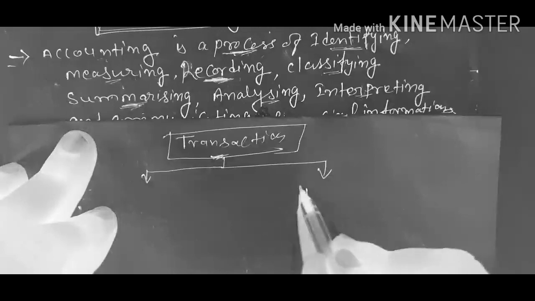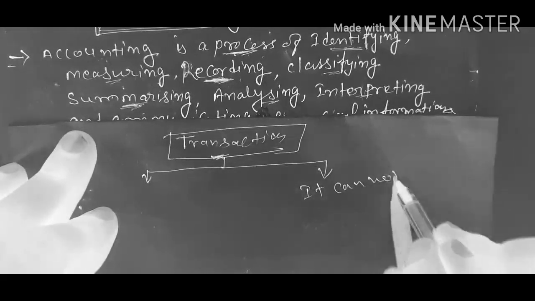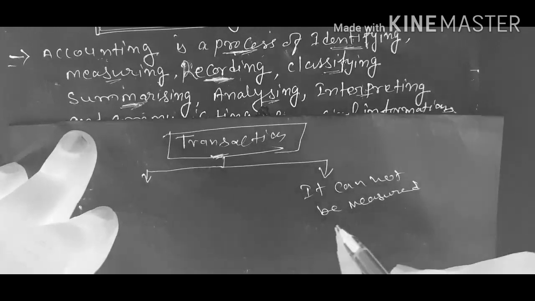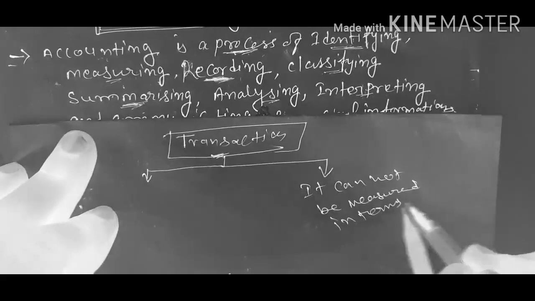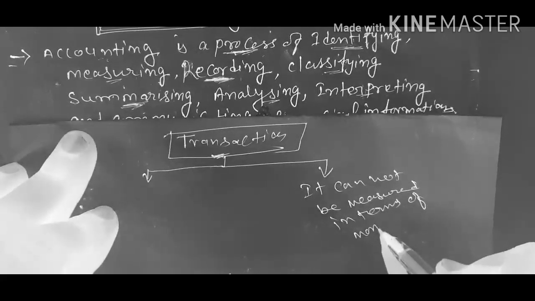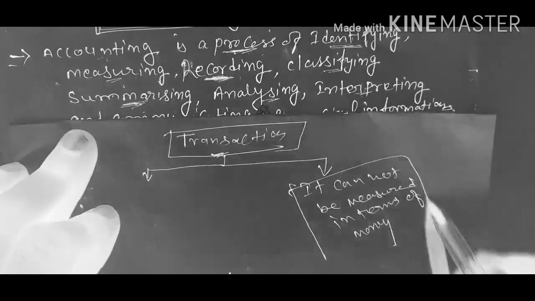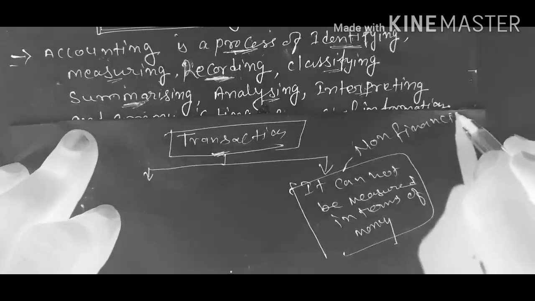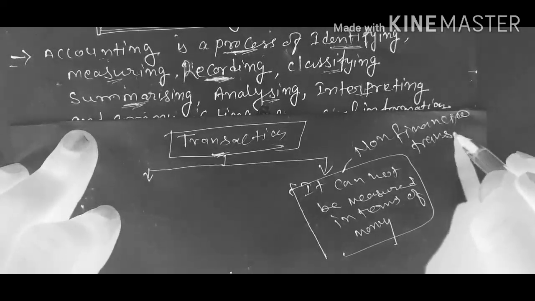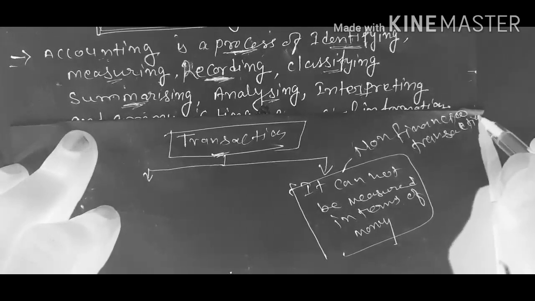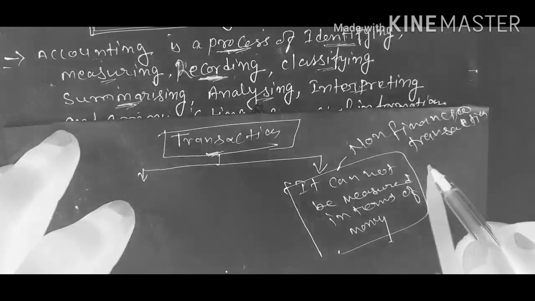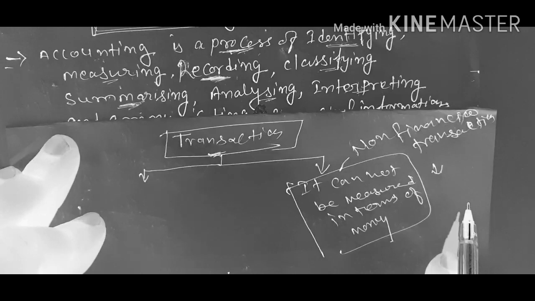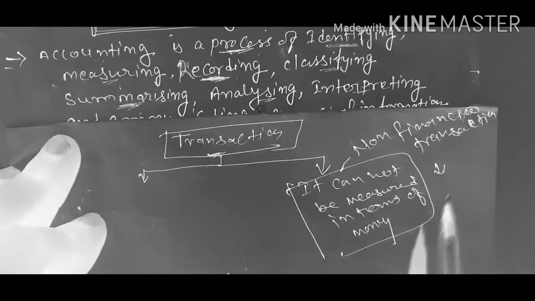If it cannot be measured in terms of money, it means it is a non-financial transaction. An example of a non-financial transaction is a strike by employees. A strike by employees affects the business, but it is a non-financial transaction, a non-financial event.